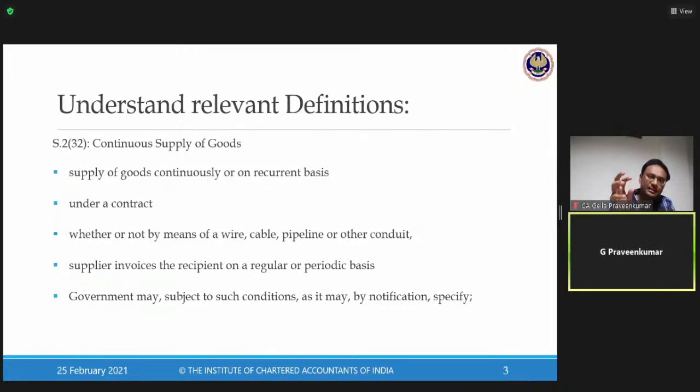So whenever there is a supply of goods between two persons, supplier and recipient, on a contract, this supply is undertaken whether or not by means of a wire, cable, pipeline or a conduit. To make you understand better, I'll give you an example.